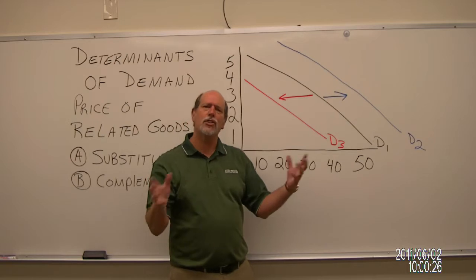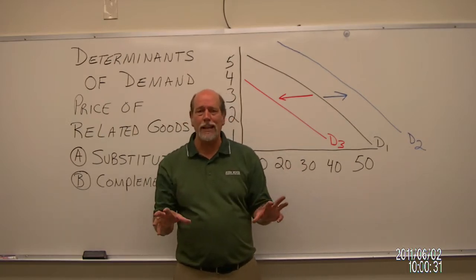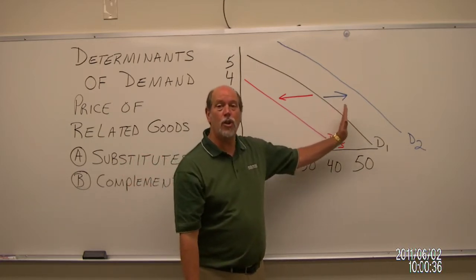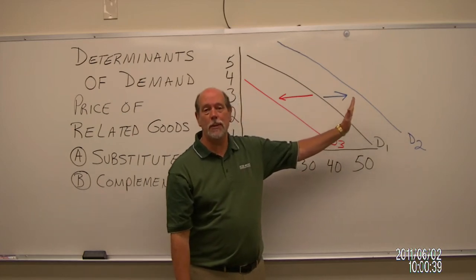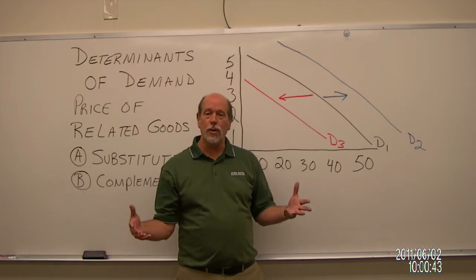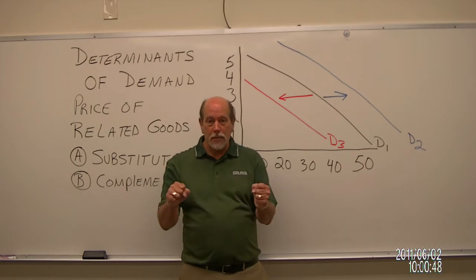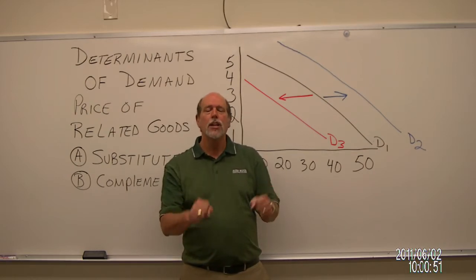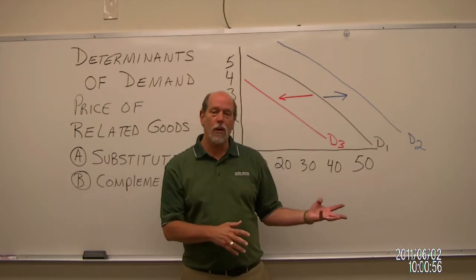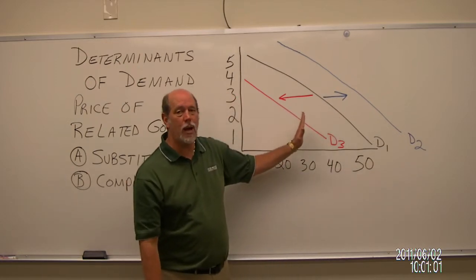Same thing for a product like Sprite or Sierra Mist. If yesterday they were both on the shelves for $4 a 12-pack, and today the Sierra Mist goes up to $5, then the demand for Sprite would go up because it would seem relatively less expensive. Please remember that the opposite is going to be true too. If yesterday, as you'd been bopping through the grocery store, you found that Coke and Pepsi were on the shelves for $4 a 12-pack, today when you go through there you find that Pepsi has gone down to $2 a 12-pack, I'm telling you right now that the demand for Coke is going to drop. It's going to drop drastically.